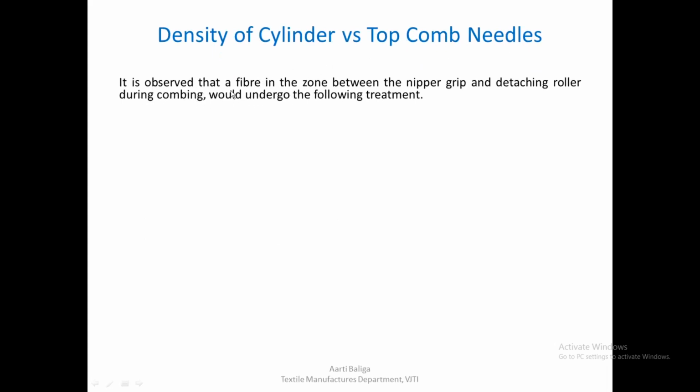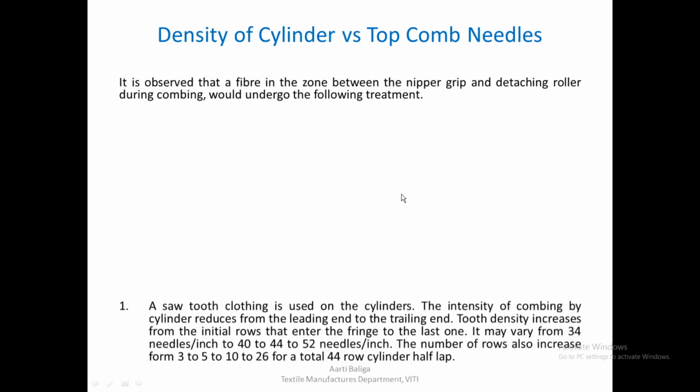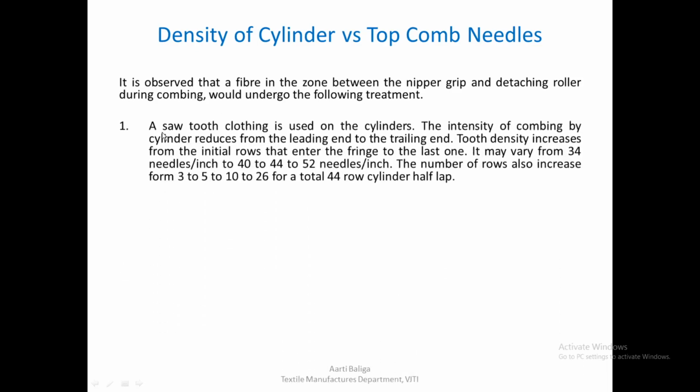It is observed that a fiber in the zone between the nipper grip and the detaching roller during combing would undergo the following treatment. The cylinder has a sawtooth clothing on it. The intensity of the combing by the cylinder reduces from the leading end to the trailing end. The tooth density on the cylinder also increases from the initial rows that enter the fringe to the last one. We have seen all these things in detail earlier.